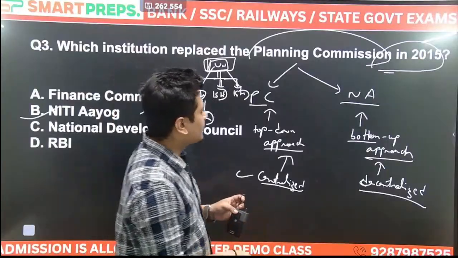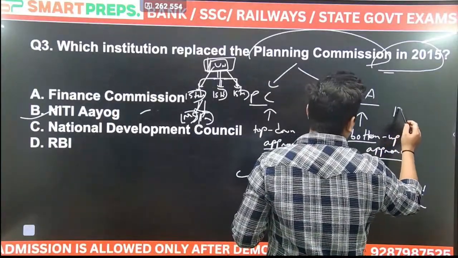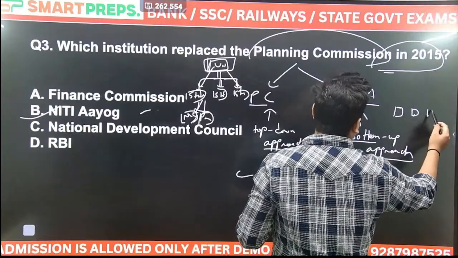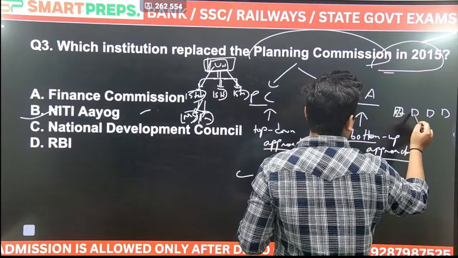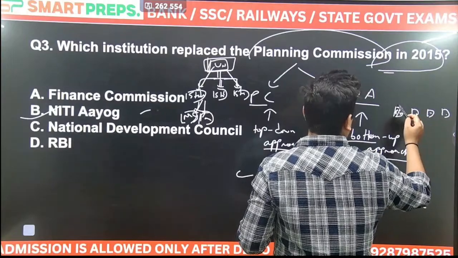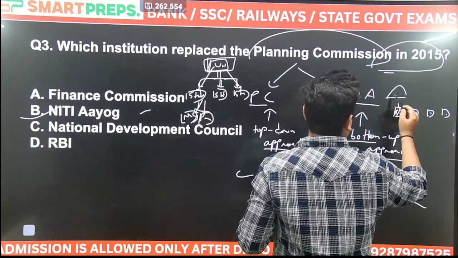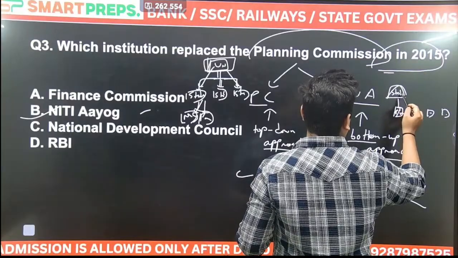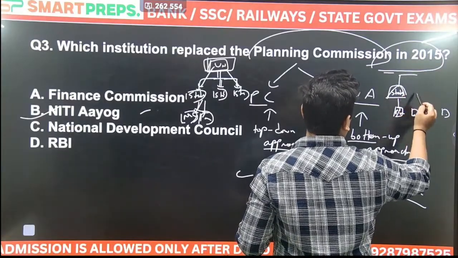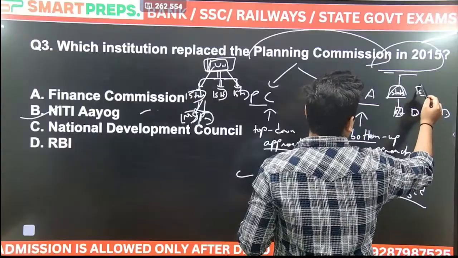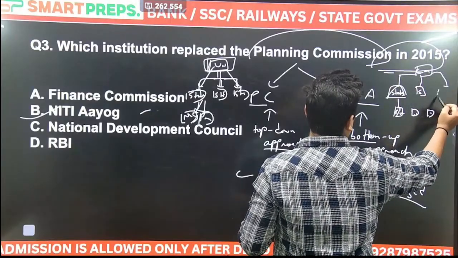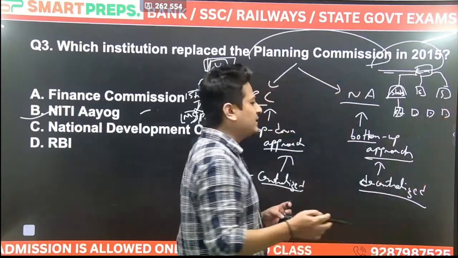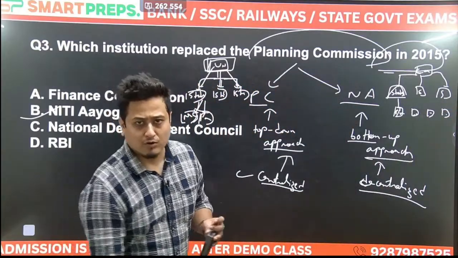But in bottom up approach what happened? Small parts, they build the larger part. मान लो these are the panchayats or the municipal corporations. From there it builds the states. After these states it builds the center और the union. मतलब जो भी डिसीजन होगा, जो भी प्लानिंग होगा, वो बॉटम से आएगा.